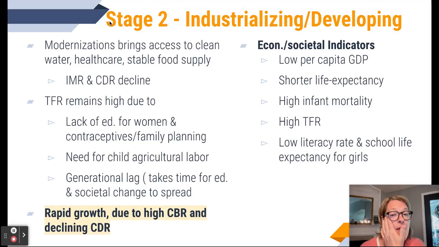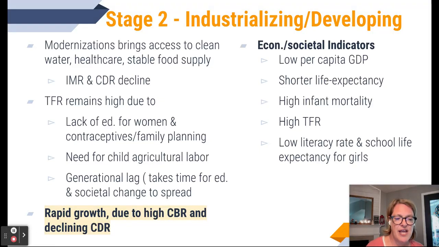All right. And then stage two not only brings access to clean water, healthcare, and a stable food supply, because of these factors, the IMR and the CDR both decline. So that's a positive. And then the TFR does remain high because there's still a lack of education for women. There's not as much contraceptive use being made available, or they're not educated about contraceptive use, and there's not a lot of family planning that occurs. And there is still a high need for child agricultural labor, so the TFR stays high for that reason. And then there's also just this overall generational lag.